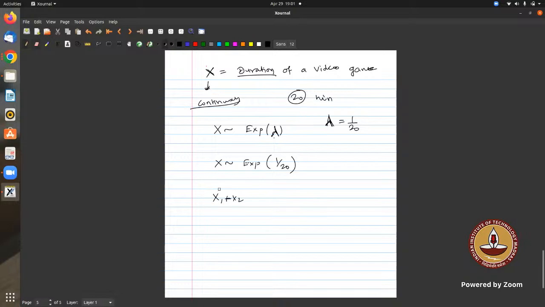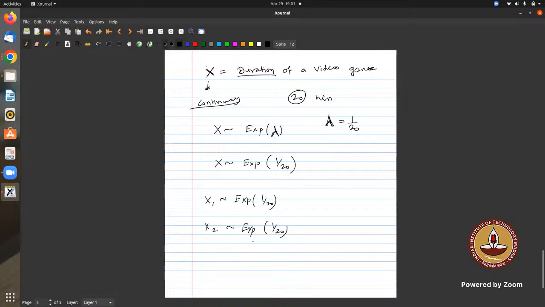Yes, sir, one was studied, the continuous one, in graded assignment 12. Okay, then I think it will be fine. So let's say X1 denotes the first player, and what is the distribution of that player? It is the same. And X2 is the same, correct, because that belongs to the same random variable.